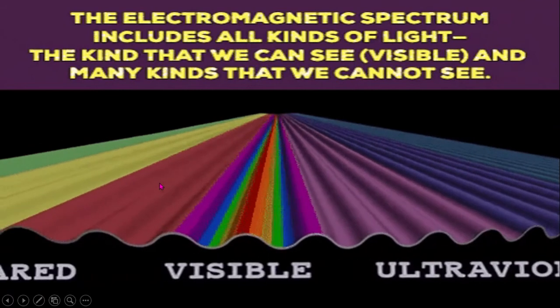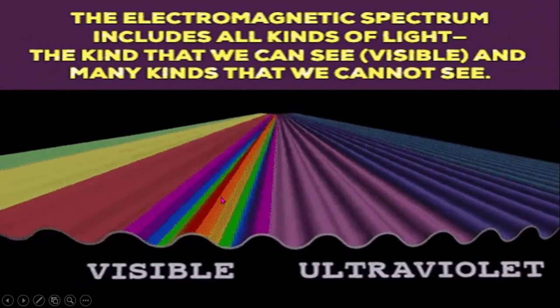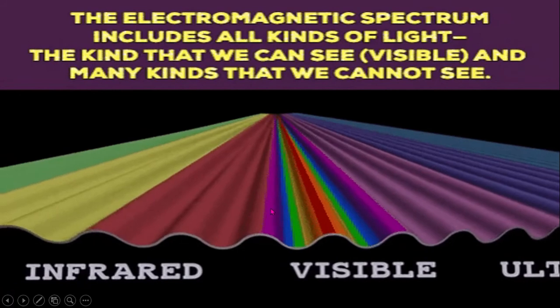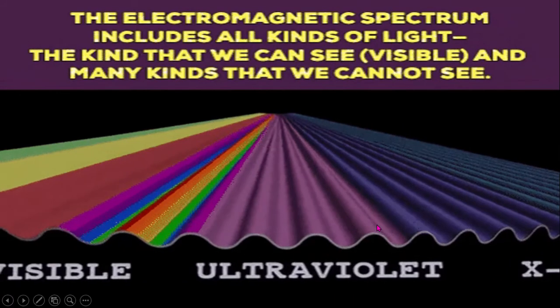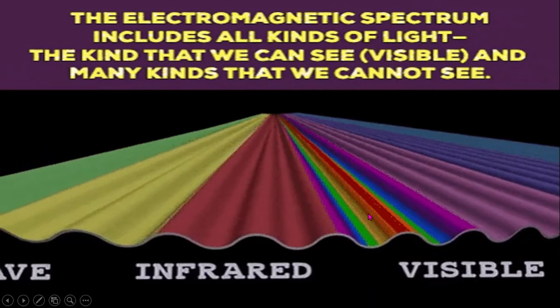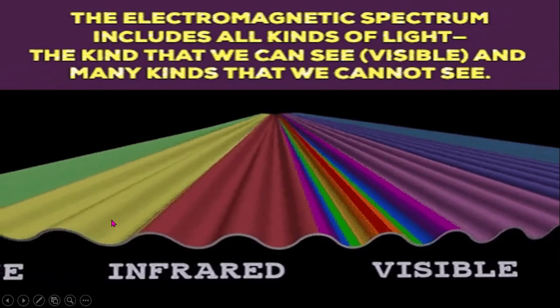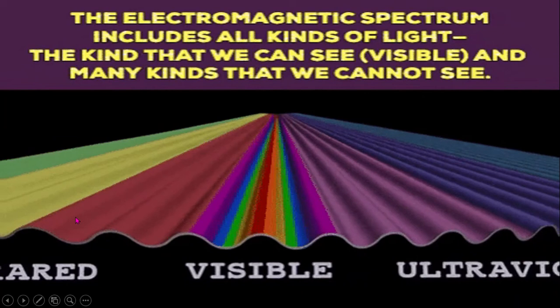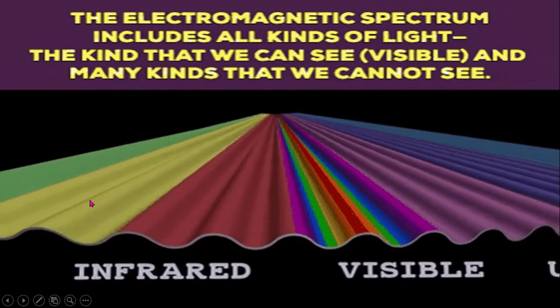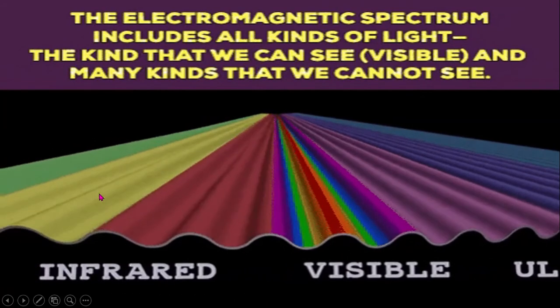That is VIBGYOR: violet, indigo, blue, green, yellow, orange, and red. These are included in visible light. But ultraviolet ray, infrared ray, radio wave, microwave, we cannot see these electromagnetic waves by our eyes.